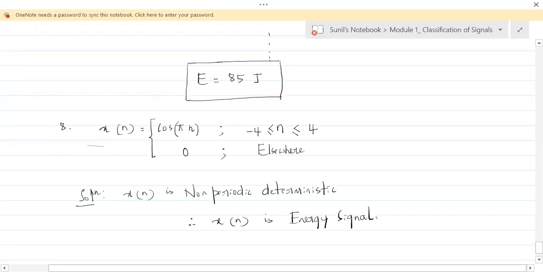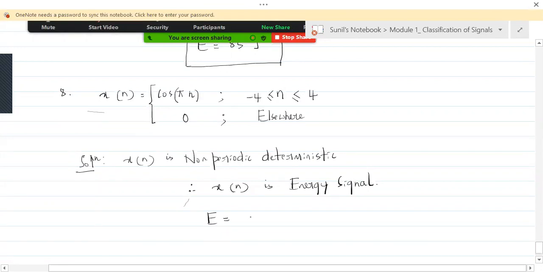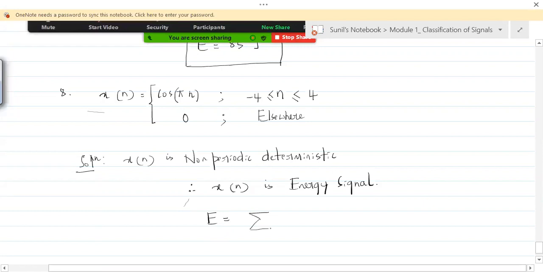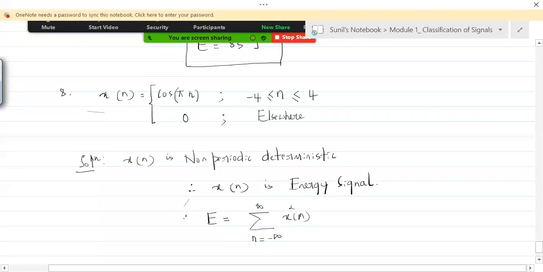Since it's an energy signal, let's calculate the energy. How to calculate the energy? Since it's a discrete time signal, the energy has to be given as the summation of x squared of n. So therefore energy is given by this.